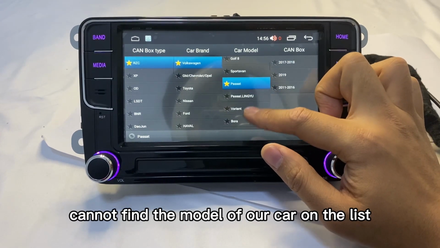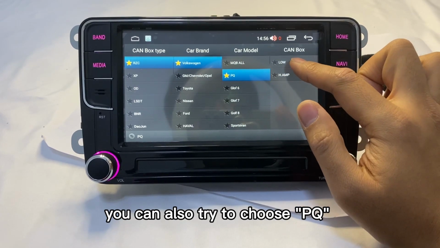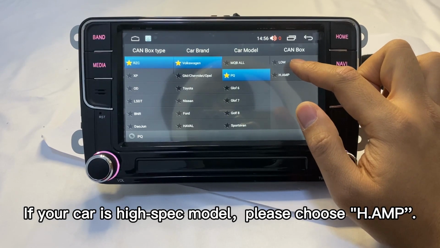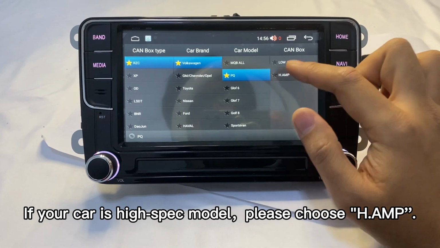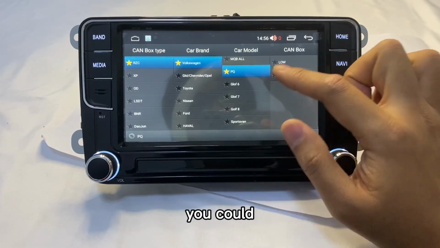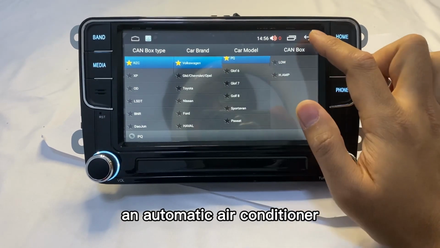If you really cannot find the model of your car on the list, you can also try to choose PQ. If your car is low profile, you can choose low. If your car is a high spec model, please choose HM. If you really cannot make sure whether your car is a high spec model, you can simply judge by whether your car has a multifunction steering wheel and automatic air conditioner.